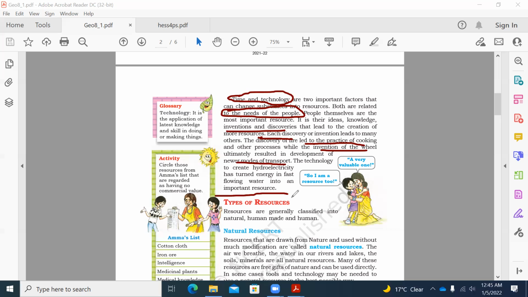So let us know the types of resources. Resources are generally classified into two types. One is natural, and the other is human-made resources. So what are natural resources? Natural resources are those which can be obtained naturally from nature, and can be used without any modification, or with only a little modification. There are many examples, like the air we breathe, the water in rivers and lakes, the soil, and minerals. These are the examples.